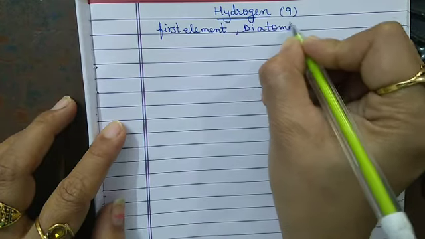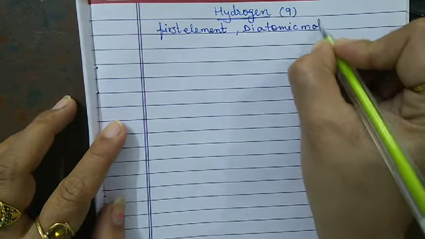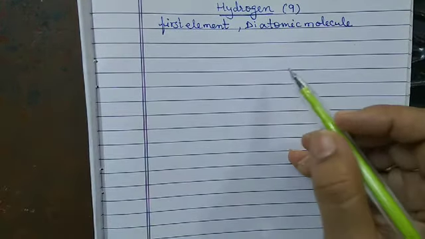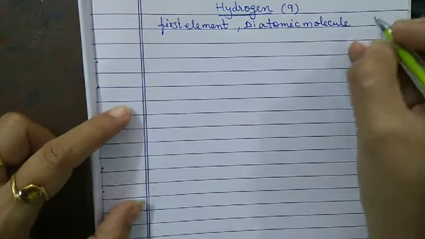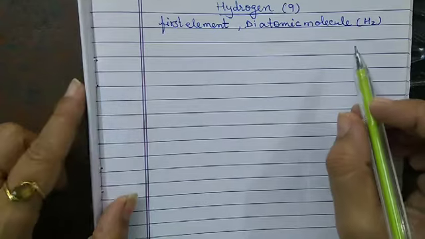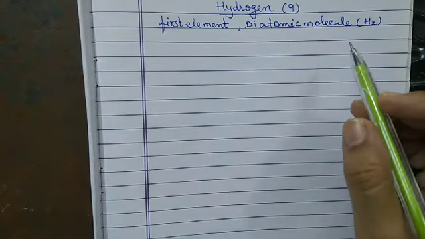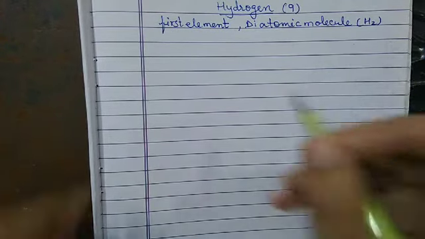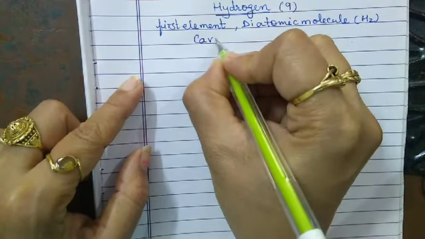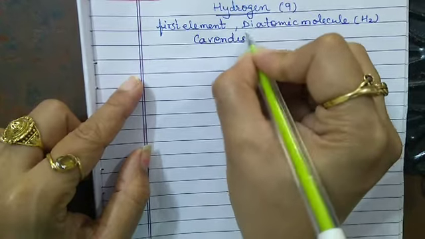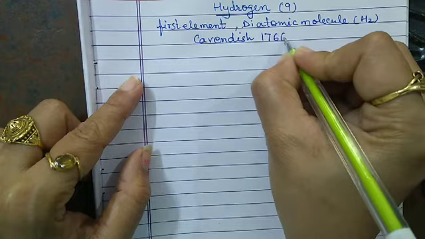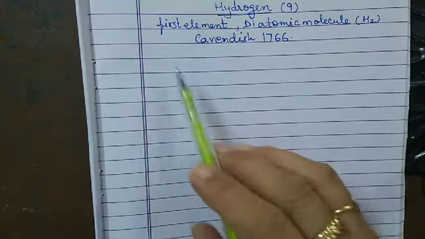diatomic molecule. Hydrogen exists as a diatomic molecule, that is H2, and it was discovered by Cavendish in 1766.